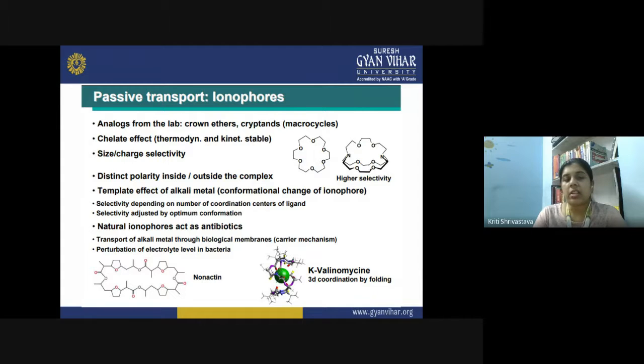Selectivity actually depends on the number of coordination centers of the ligand, and it is adjusted by the optimum conformation. Now, these natural ionophores sometimes also act as antibiotics, because they are responsible for the passive transport of the ion. Transport of alkali metal through the biological membrane by the carrier mechanism is shown by them, and perturbation of the electrolyte level in the bacteria can be performed if you just disturb these ionophores. In that case, you can selectively disrupt their ion transport mechanism and destroy the bacteria. So K-valinomycin is one of the molecules known for this function.